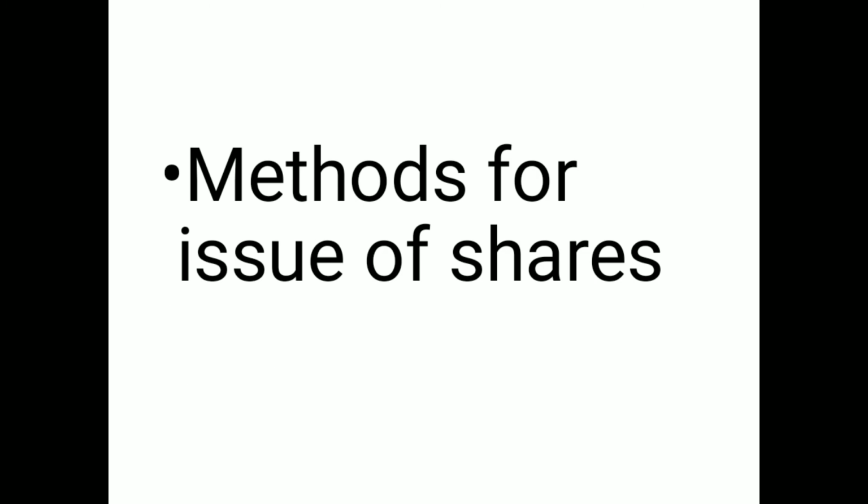There are 3 methods: the first is at par, the second is at premium, then at discount. At discount is not in your syllabus, so we are going to understand the first 2 methods only. Okay, at par. Let us begin with this.